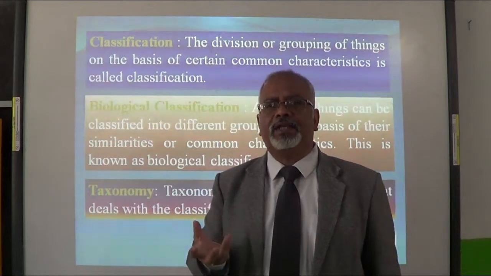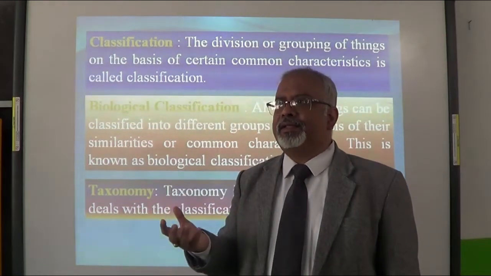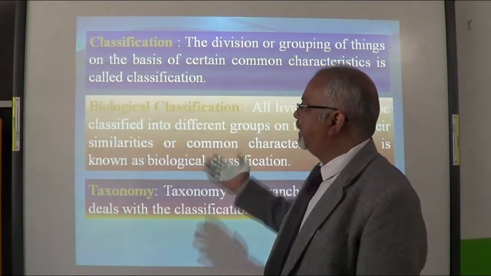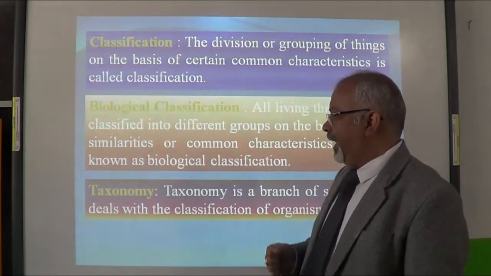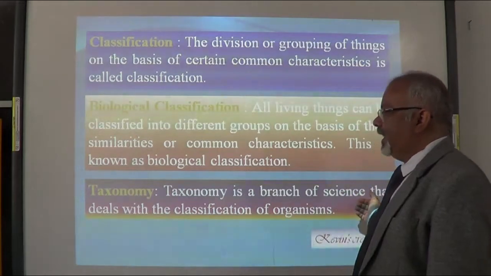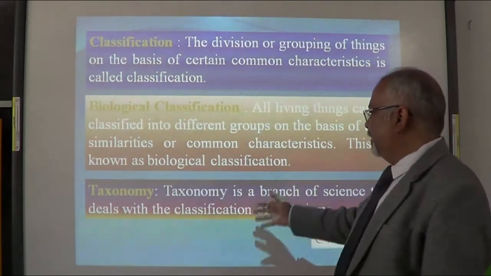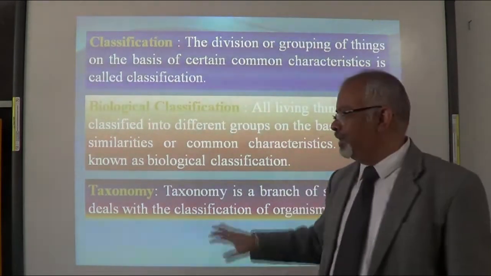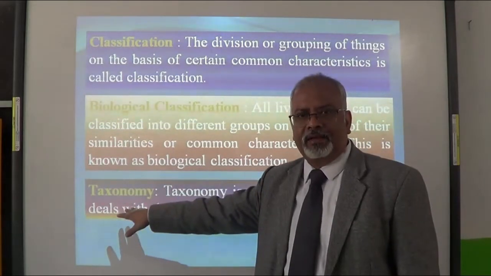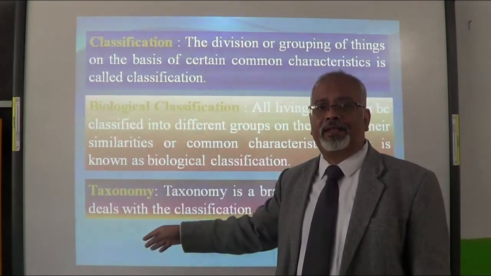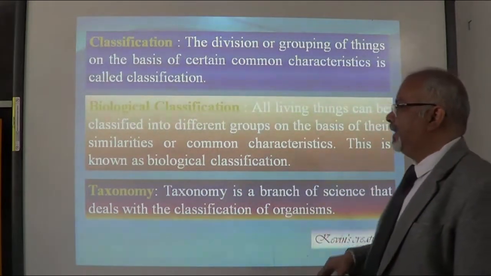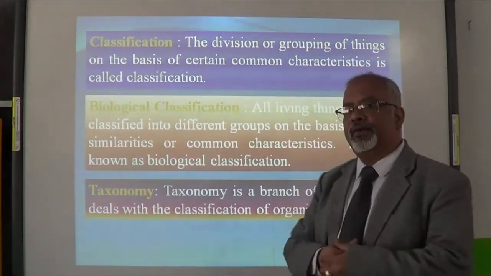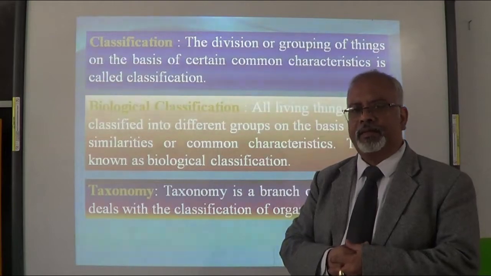When we look for similar characteristics, we group them together, and this is called biological classification. And there is a branch of science which deals with all this classification, called taxonomy. And the person who does it is a taxonomist. Taxonomy is a branch of science that deals with classification of organisms. Okay?